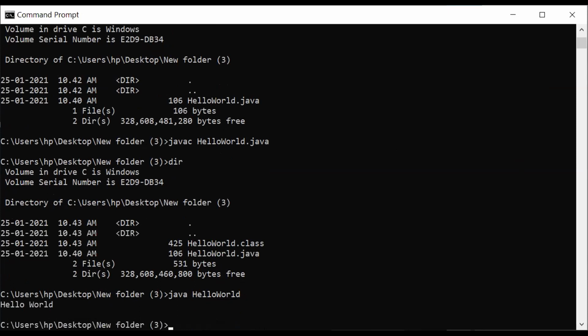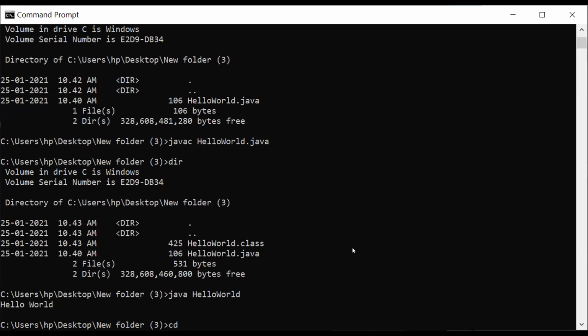Now I would request Gurpreet to run the same program on your screen. How to move from one directory to another directory? We can use the cd command, change directory, and then give the path where you want to move.